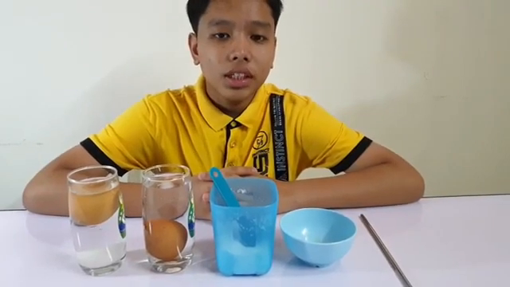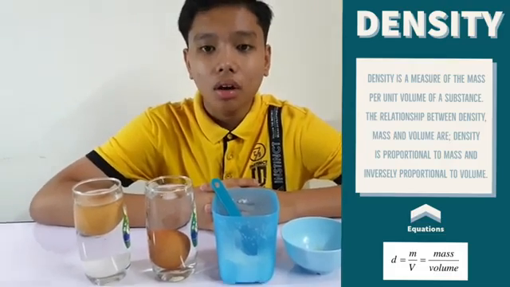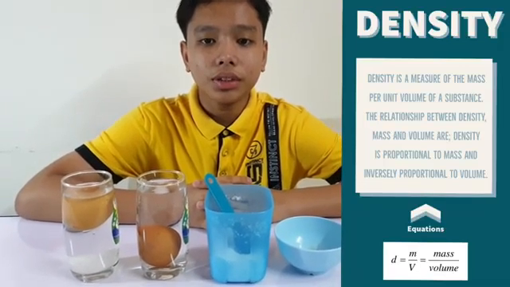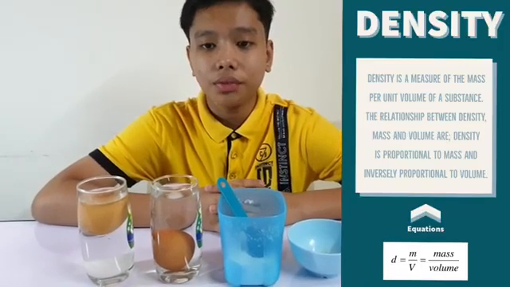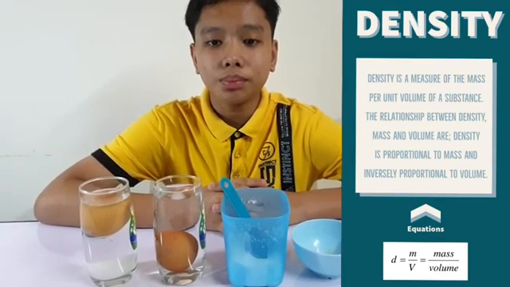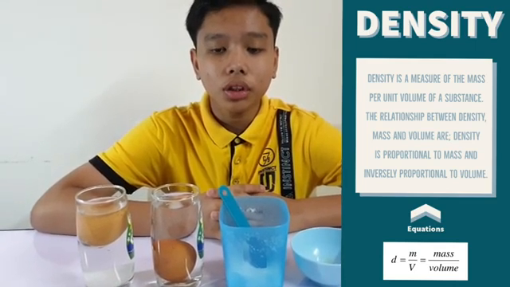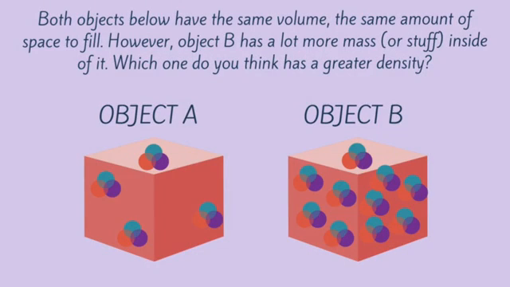What really happens here? This phenomenon is called density. Density is a measure of the mass per unit volume of a substance. The relationship between density, mass and volume is that density is proportional to mass and inversely proportional to volume. Simply said, density is how much stuff or substance is in a given volume.